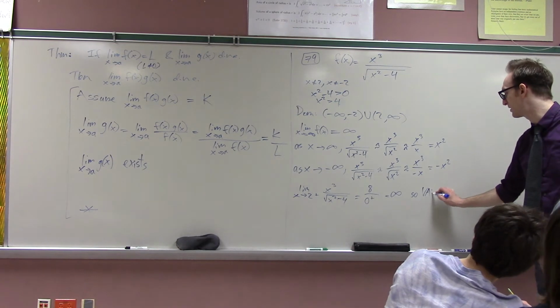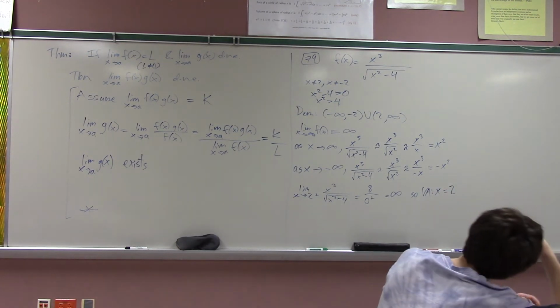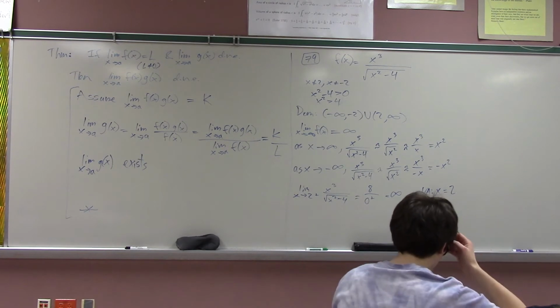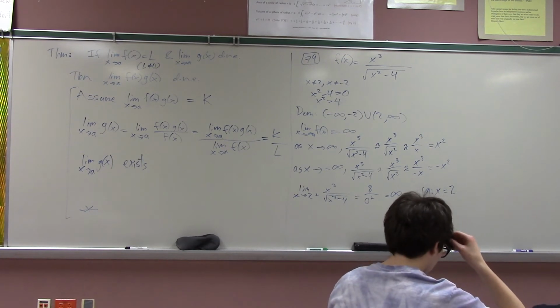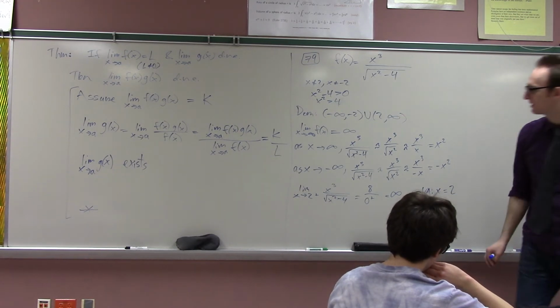Yes, so there's a vertical asymptote at x equals 2. That's just the definition of vertical asymptote: that as x approaches 2 from either the left or the right, the function goes to either infinity or negative infinity. Okay, and then somebody new, Shivani, give me the other one.